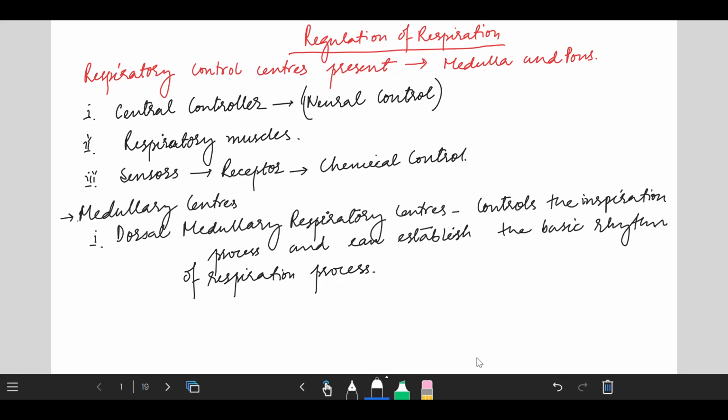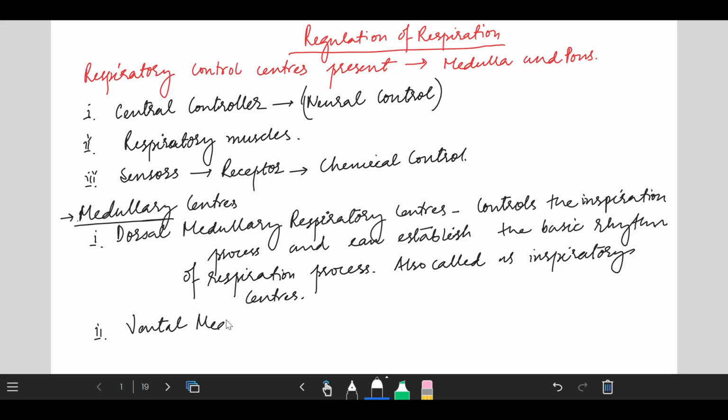Second one is the ventral medullary respiratory neurons or groups or centers. These ventral medullary respiratory neurons control the expiration process, or are associated with the expiration process. That's why they are known as expiratory centers. And you should keep in mind that these dorsal and ventral groups are bilaterally paired, and there is a cross communication between them.